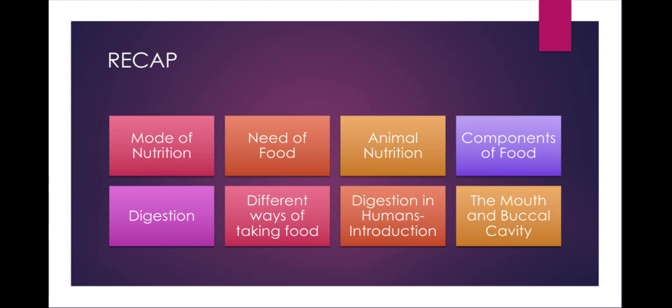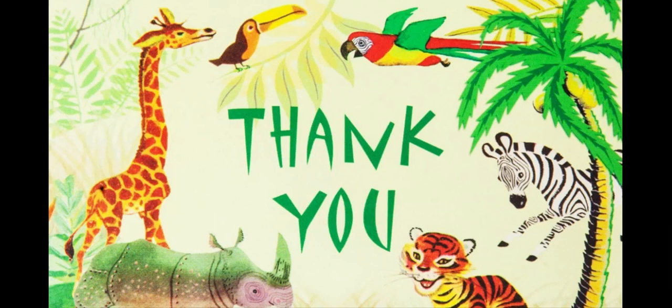Salivary glands secrete saliva, which breaks down starch present in the food material into simple sugars. Students, please find out the keywords from this topic and define them.